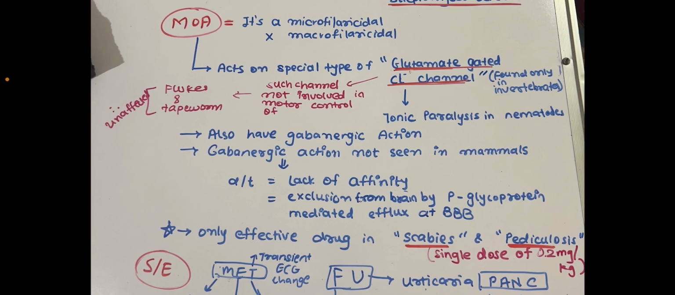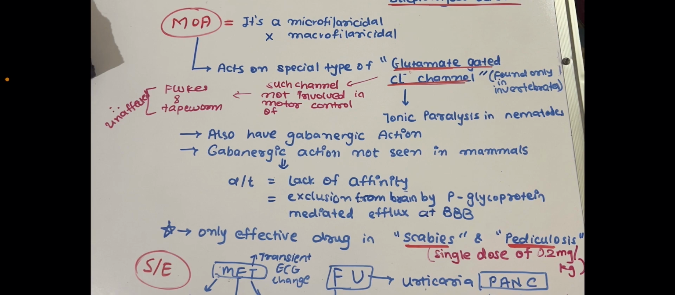So the 3 points are: it is microfilaricidal and not macrofilaricidal. Second, it works on a special glutamate-gated chlorine channel, which is only found in invertebrates and causes tonic paralysis in the nematode. Flukes and tapeworms are unaffected. Third point, it also has a GABAergic action, which is not seen in mammals. Why? Because of lack of affinity and exclusion from the brain.